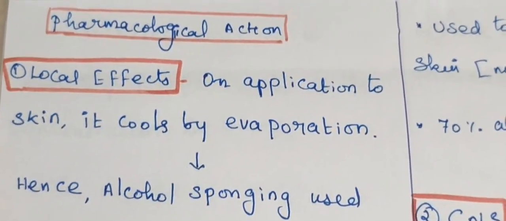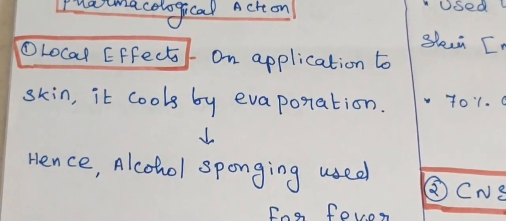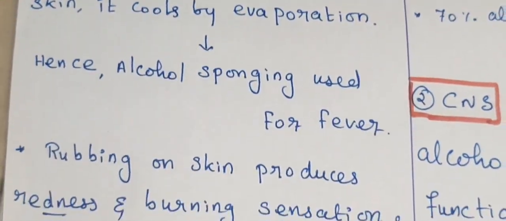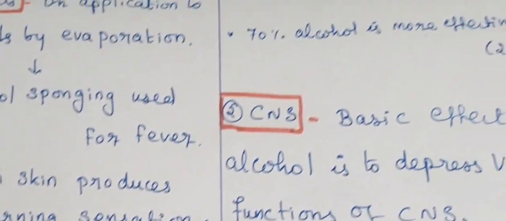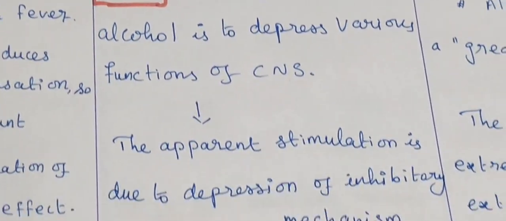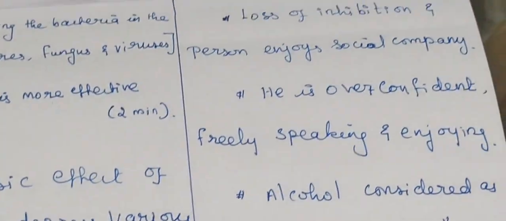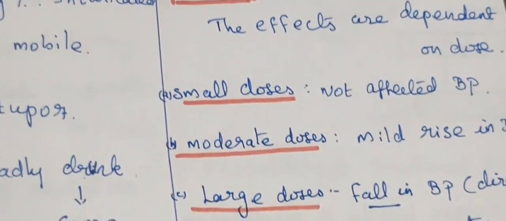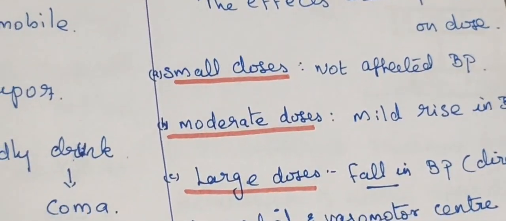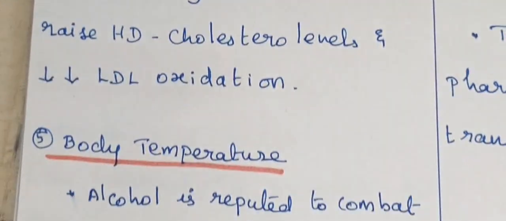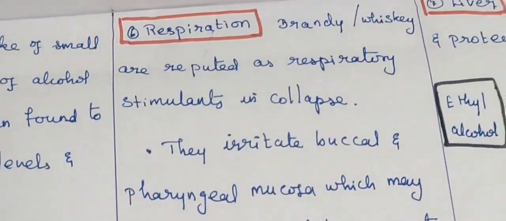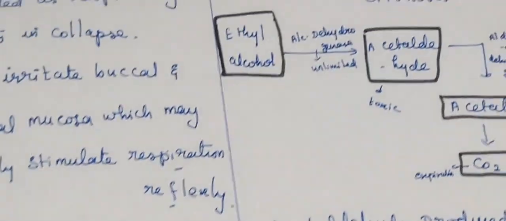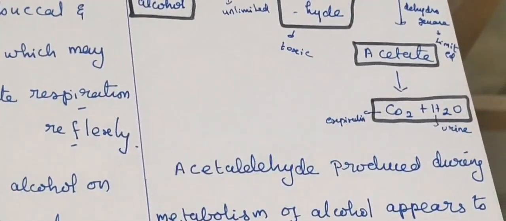So today's topic of discussion is the pharmacological action of ethanol. First one is local effect. Second one is central nervous system. Third one is CVS, cardiovascular system. Then blood, body temperature, respiration, liver.